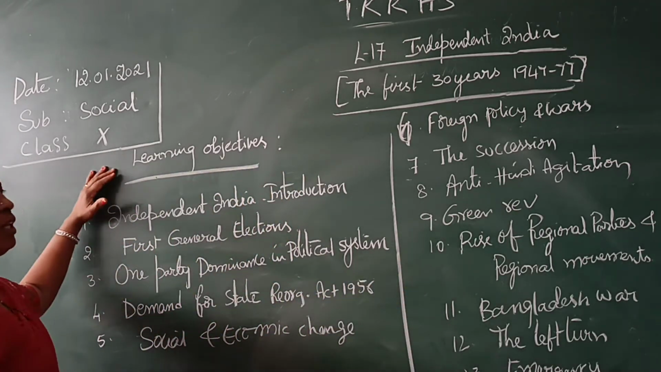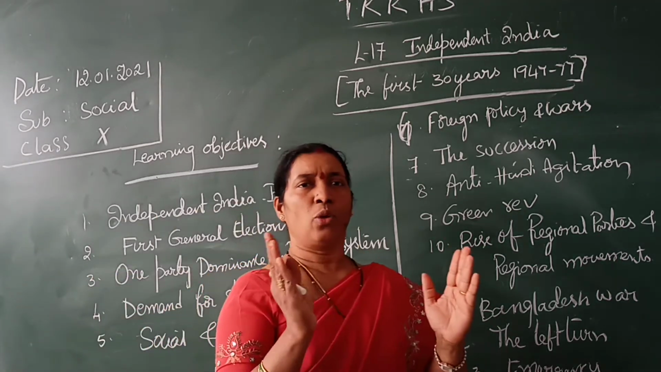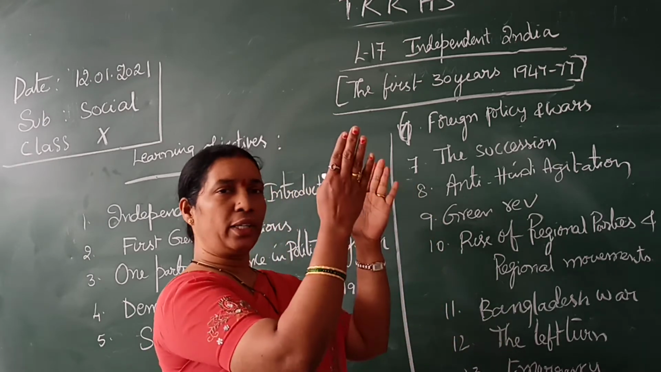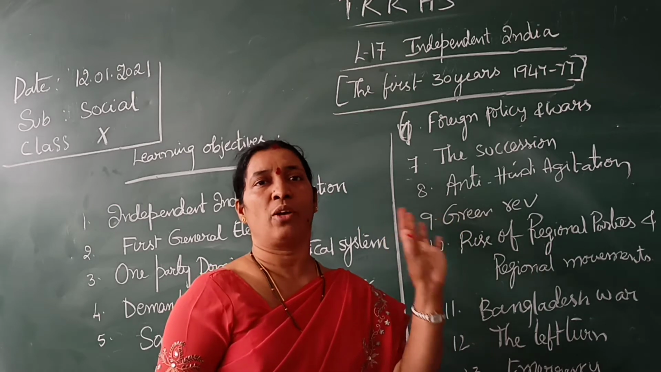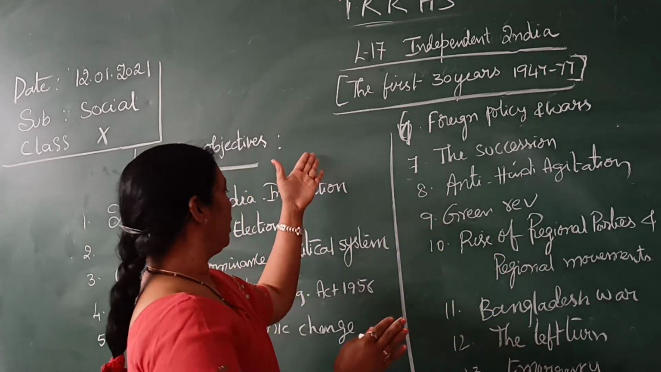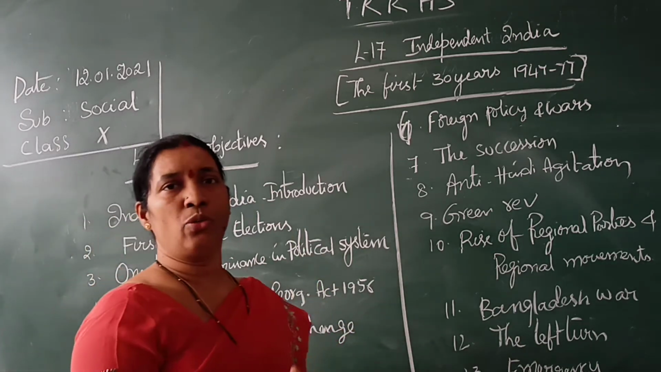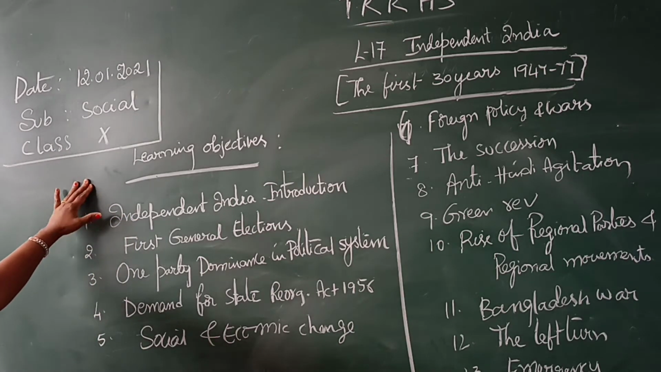First thing is, these are the learning objectives, children. Every time you go through a lesson, what you have to do? First you have to write the learning objectives. What objectives do we have to learn? You have to bifurcate them like this, and understand each one in detail. Okay. First, what are the learning objectives of this lesson?